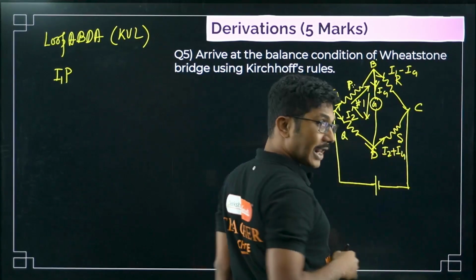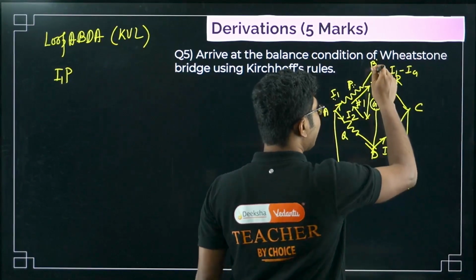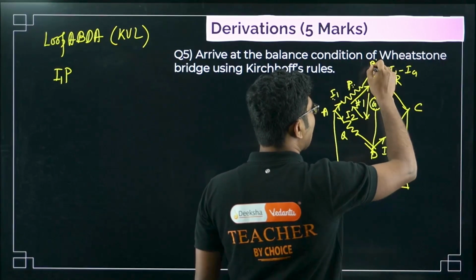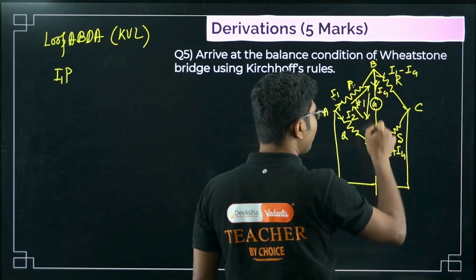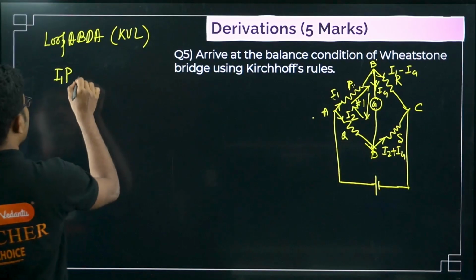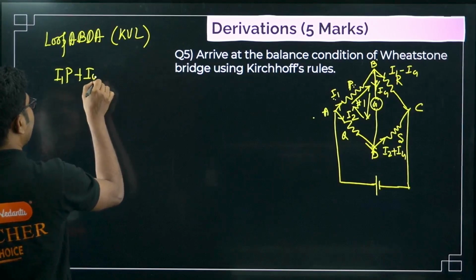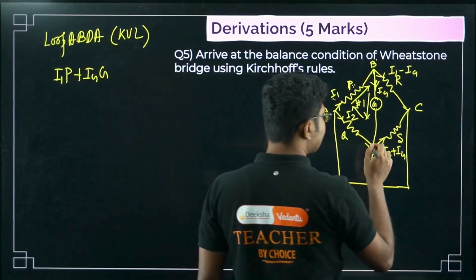What is the resistance of the galvanometer? Galvanometer resistance is generally denoted by the symbol G. So current through the galvanometer is Ig. Now, are we moving in the direction of the current while moving from B to D? Yes, we are moving in the direction of current. So current Ig into resistance G. Next, what else?